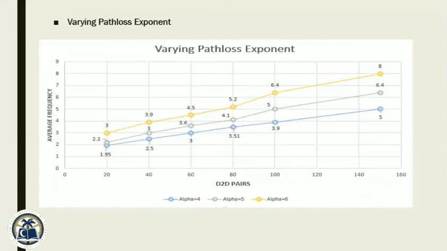Now we are varying the path loss exponent with a constant D2D pair distance of 50 meters. Blue, gray, and yellow represent path loss exponents of 4, 5, and 6 respectively. As the path loss exponent increases, the average frequency used in the network also increases.